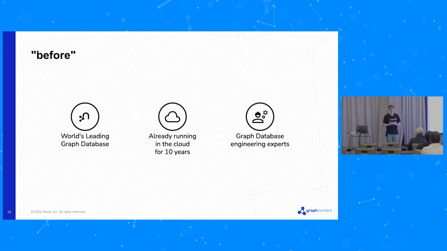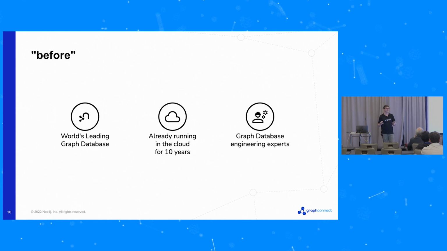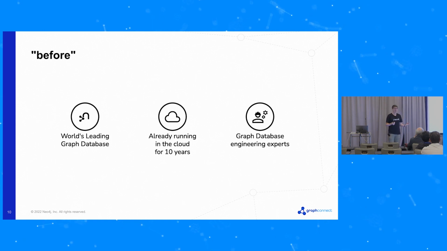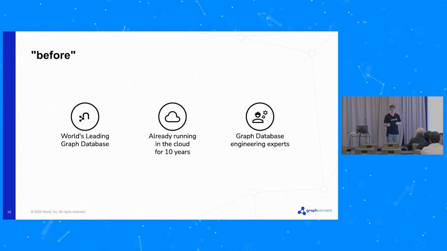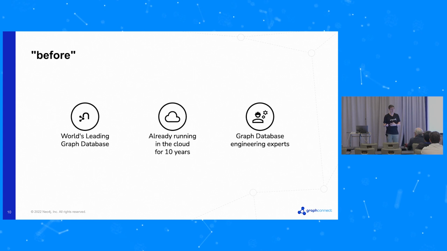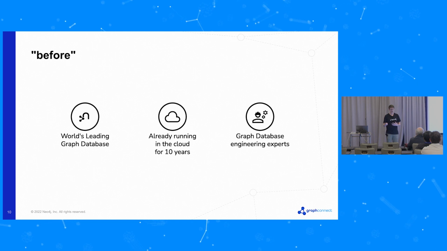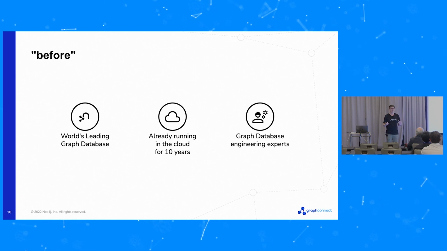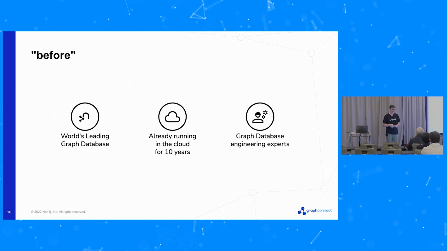So back in 2017, we already had the world's leading graph database. We had people all around the world with all sorts of use cases using Neo4j really widely. And the vast majority of them were running in the cloud back then. You could probably say for 10 years already at that point Neo4j had been running in the cloud. So we knew it was possible to offer this service, obviously. And then as Emma was talking about this morning, we also had a really strong engineering team. We had the graph database experts on our staff.